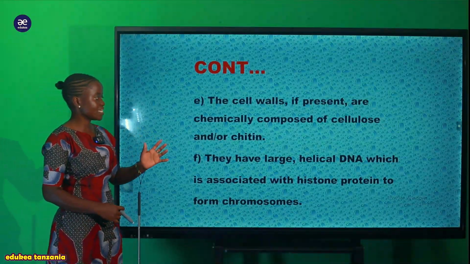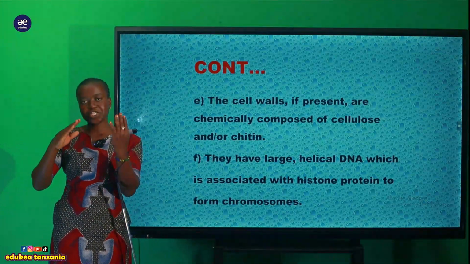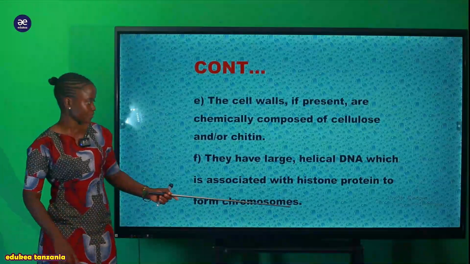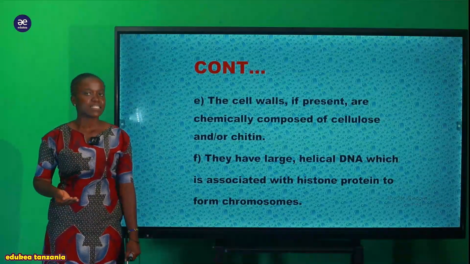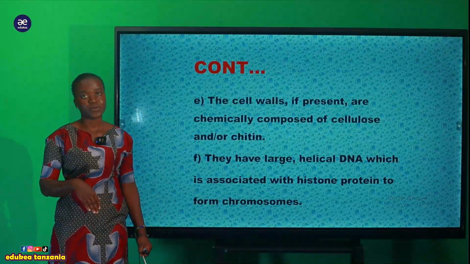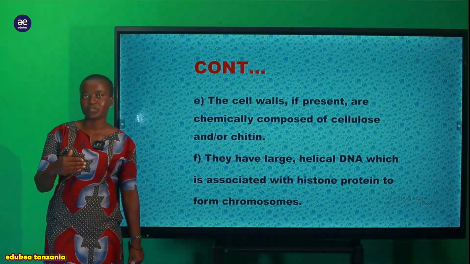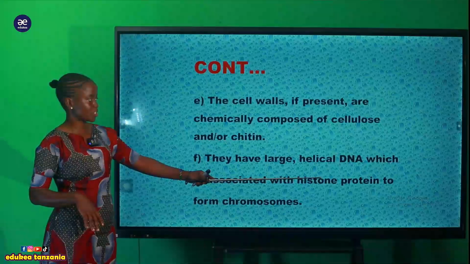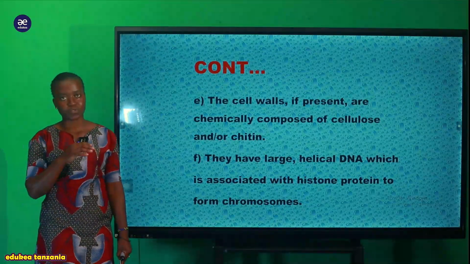Kwamba this organism, they have large helical DNA, and within their helical DNA it has been made with the protein ambayo inaitwa histone protein, ambayo sasa hii histone protein ndio ambayo inatumika kutengeneza zile ambazo tunaziita chromosomes. And this feature is very important kwa sababu hii feature haipo kwenye ile first type of cell ambayo tulikuwa tumeidiscuss inaitwa prokaryotic cell. Haina hii histone protein, ile DNA yao haina hii histone protein, kwa hiyo haina uwezo wa kutengeneza chromosomes.